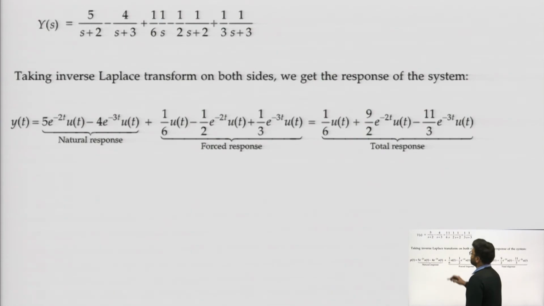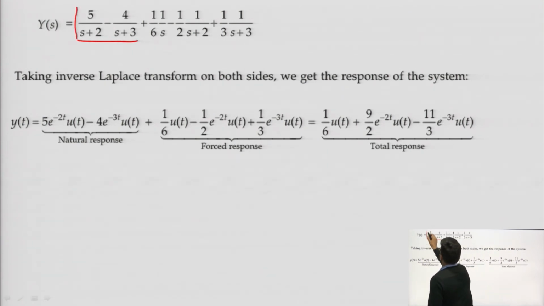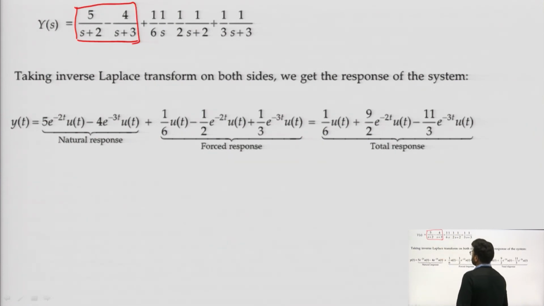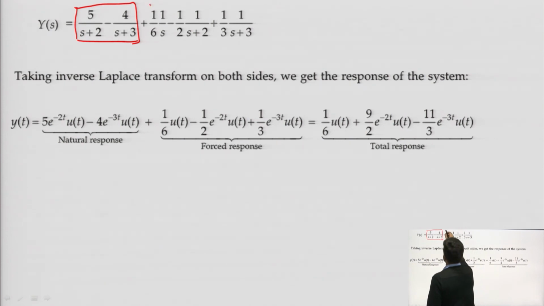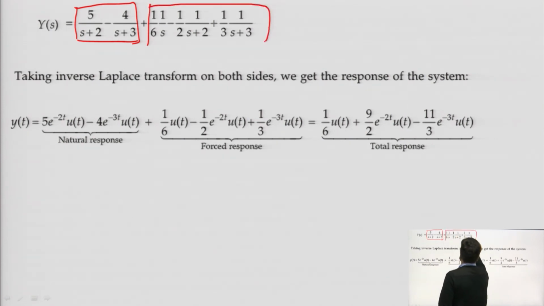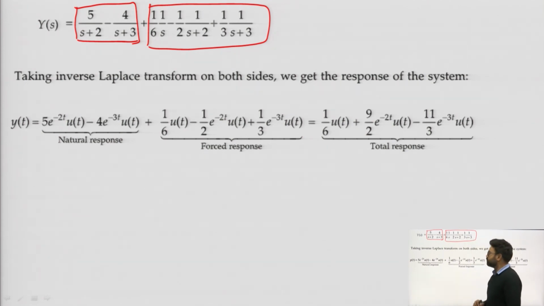After partial fraction we got 5/(s+2) minus 4/(s+3). This is the partial fraction obtained for the term which involves initial conditions only, and this is the partial fraction obtained which involves input only.